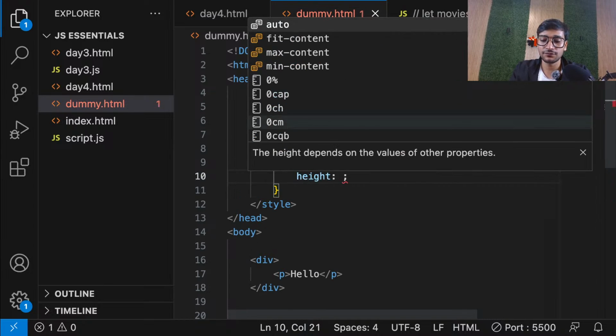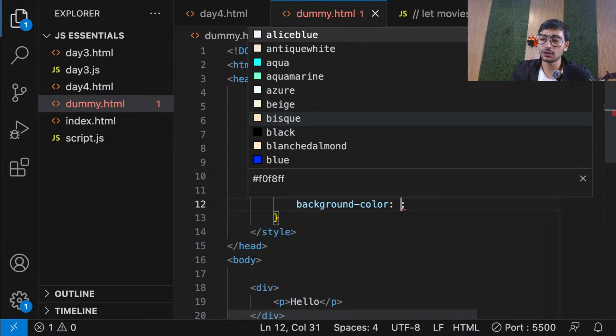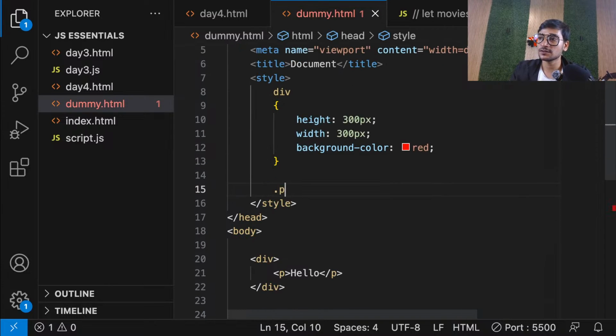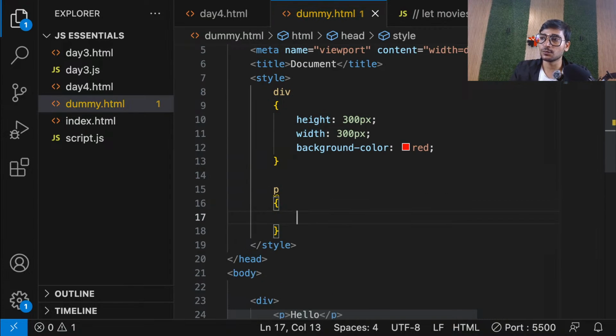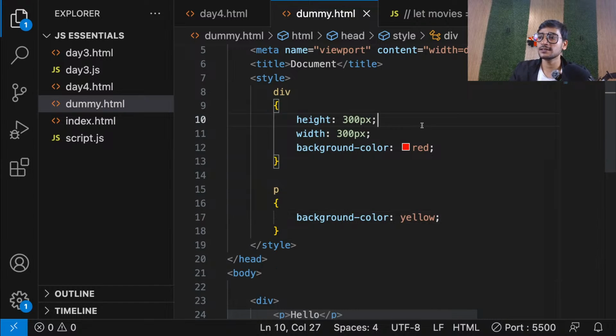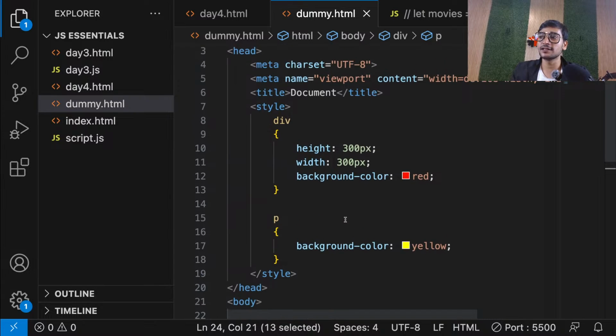I'm going to give it height of 300 pixel, and I'm going to give it a width of 300 pixel, and I'm going to give it a background color of red. So for that div, and for the P, I'm also going to give some CSS. So P, let's say background color yellow. Okay, so guys, I have a CSS for div, and I also have applied CSS for P. And now guys, let's run this page, everyone.